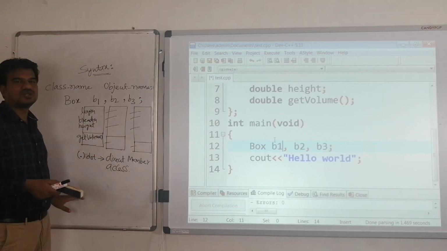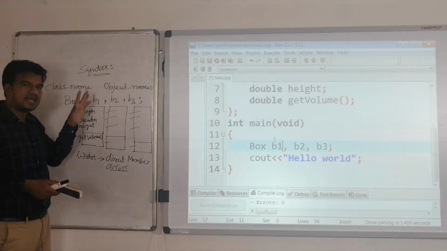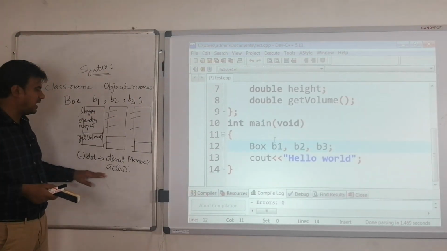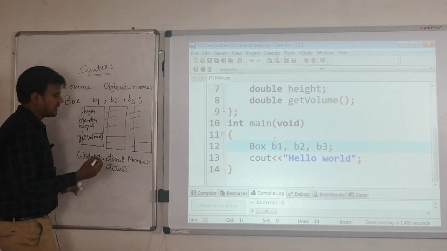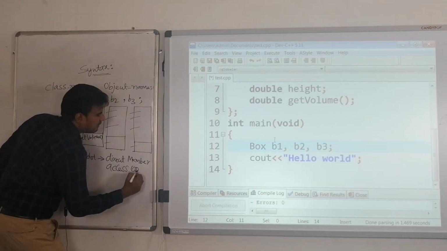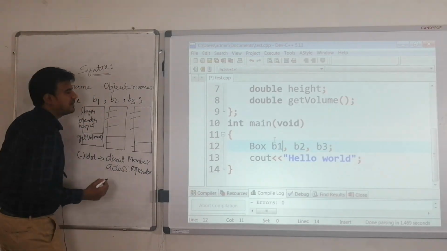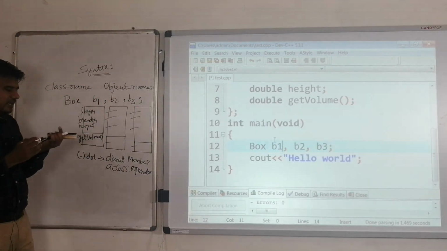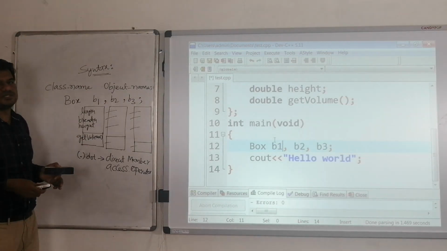When you have a structure with members inside, how do we access them? Using the dot operator only, isn't it? Over there we call it the direct selection operator, but here we have a different name, the direct member access operator. Using this operator, we will access the members of your class. When I say members, they can be data members or member functions.